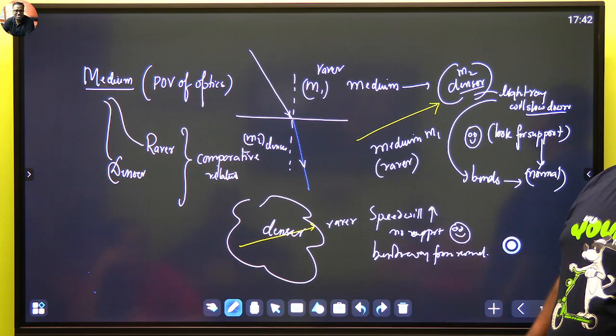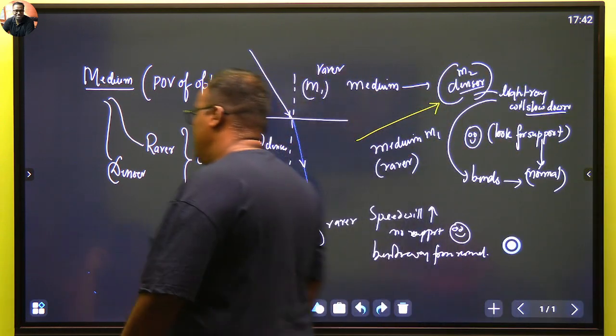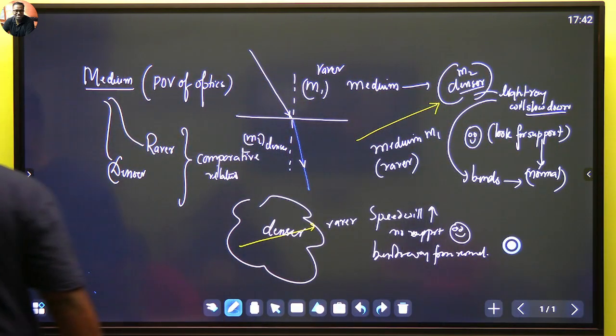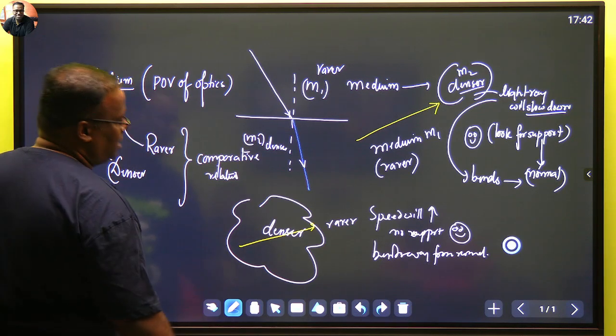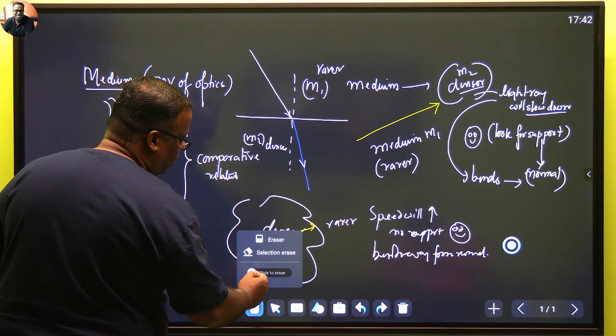यही rarer किसी और के लिए denser बन सकता है ना। चलिए, and if the optical density of two mediums are found to be exactly the same, then you will never see any bending across them. Okay, चलिए थोड़ा और आगे बढ़ते हैं.